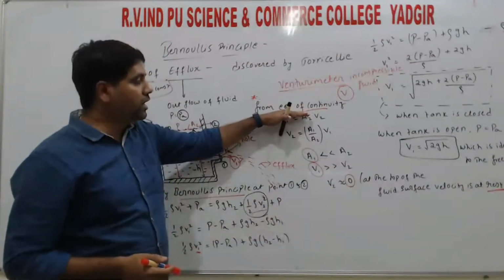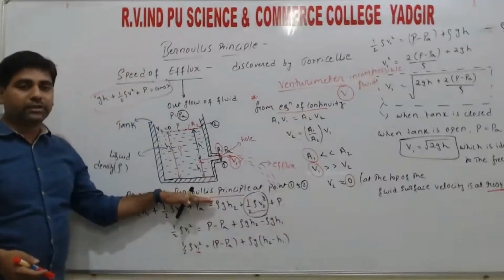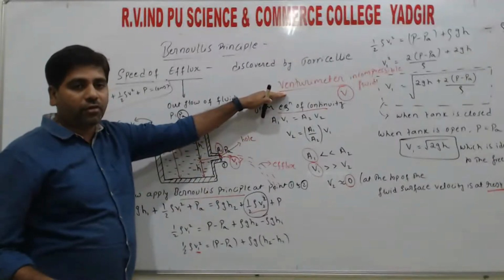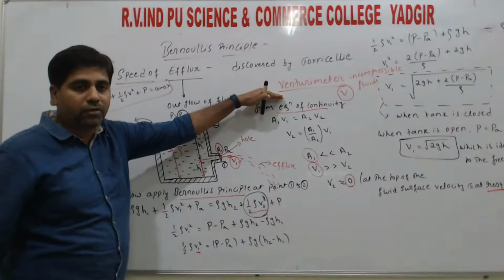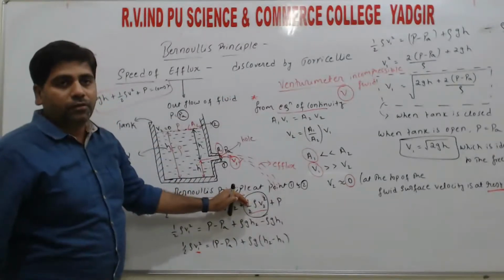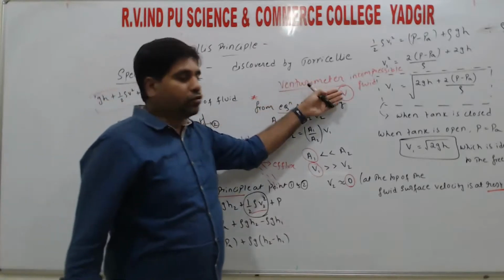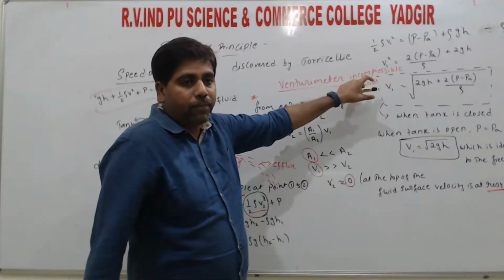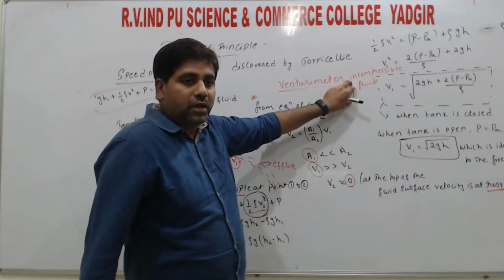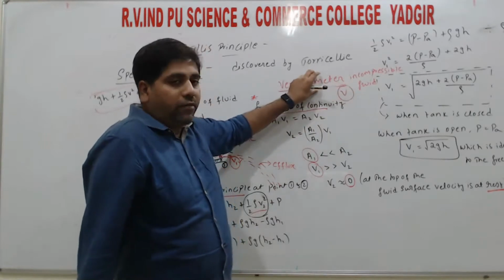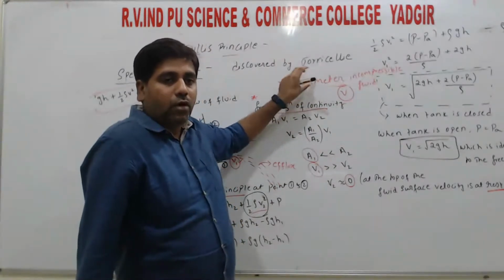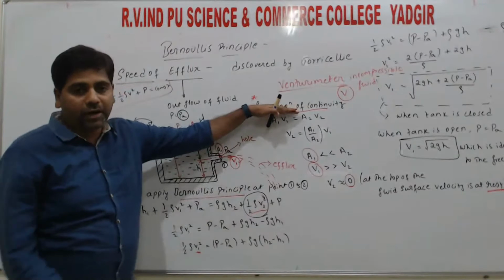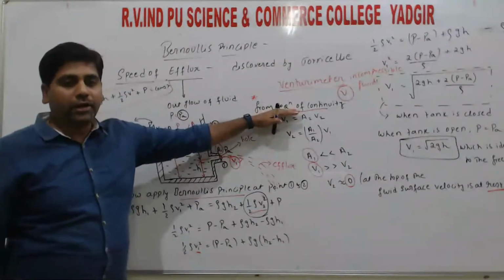There also we are using the equation of continuity and Bernoulli's principle, because it is an application of Bernoulli's principle, right? It helps to measure velocity. When a fluid flows in a tube or a pipe, the device used to measure the velocity of that fluid is called the Bernoulli meter. The principle is Bernoulli's principle, which we have reduced using the equation of continuity, right?